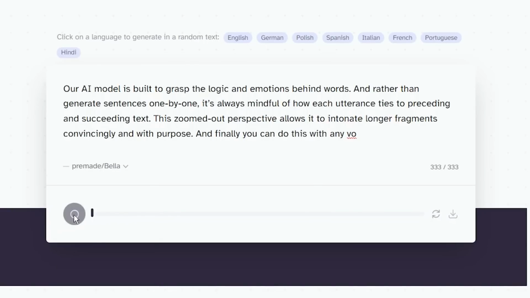Our AI model is built to grasp the logic and emotions behind words. And rather than generate sentences one by one, it's always mindful of how each utterance ties to preceding and succeeding text.